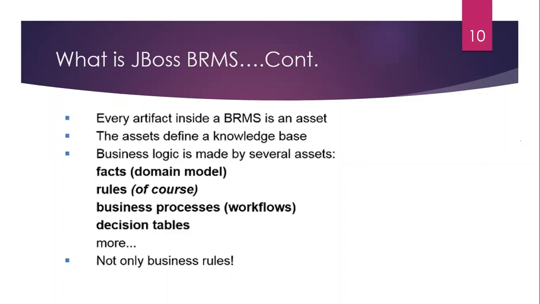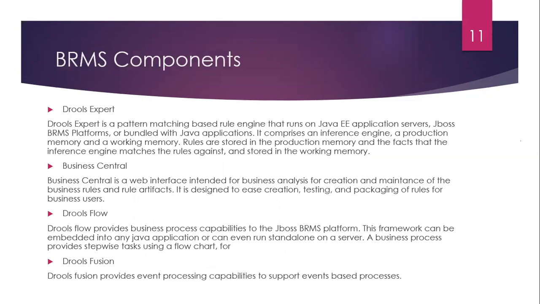Then business process as well and decision table as well. If your rules have multiple inputs, we need business decision tables here. In each decision table, we are setting different types of inputs and data models in each column and row, so we are directly fetching those values from the decision table. There are more assets we will see in the next slide. So these are the core components of BRMS.